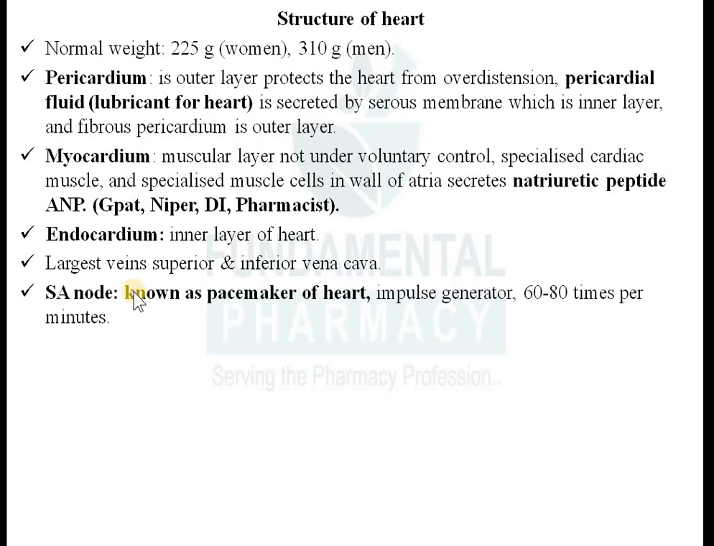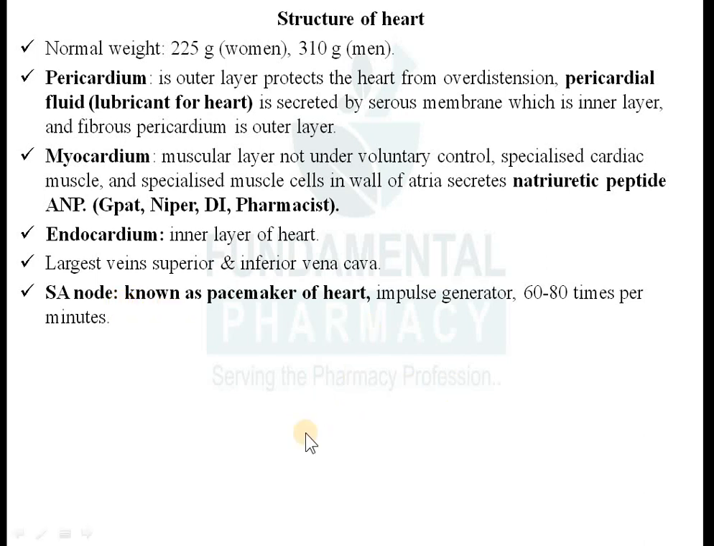Remember, there is a SA node. SA node is known as a pacemaker, okay. SA means sinoatrial node, and it is a muscular area where there will be generation of electrical impulse. There will be spontaneous depolarization over this area known as the SA node. It is located in the atrium, okay, just to the right atrium.